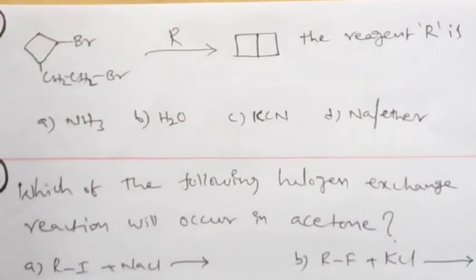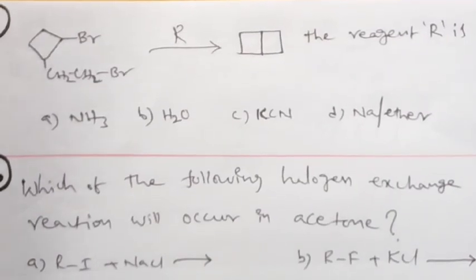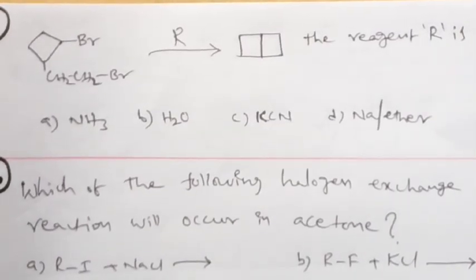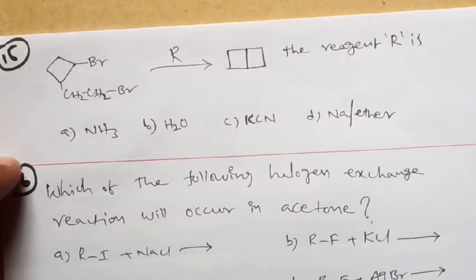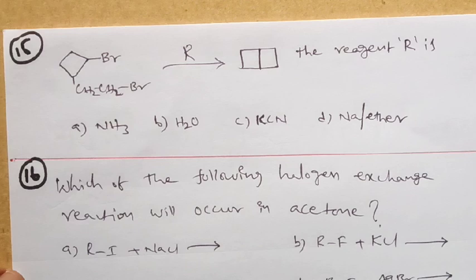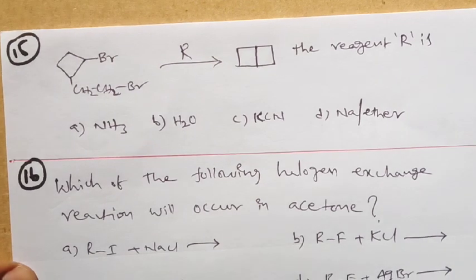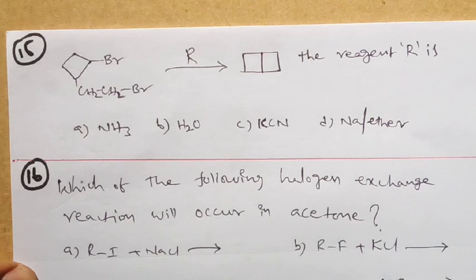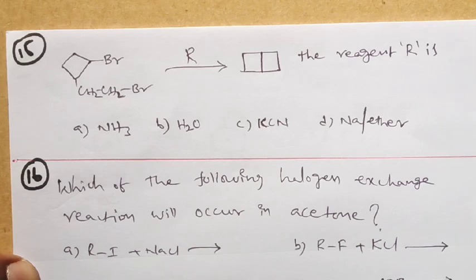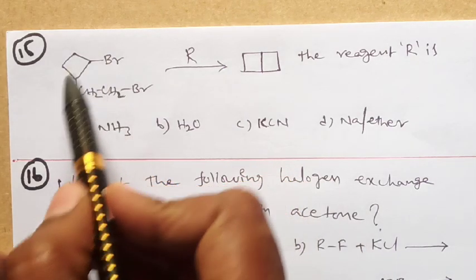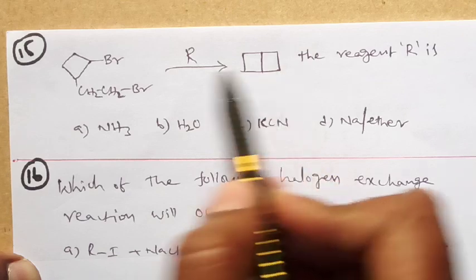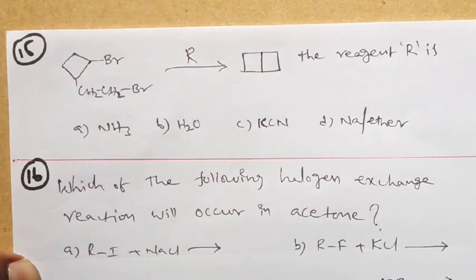This is also one of the important models. It is not present in the textbook actually, but you can guess it. See there, a four carbon chain is given, with Br at one place and CH2CH2Br at another place. Some reagent R is used, and it is converting into the cyclic form. So the reagent R is, observe here, small logic here also. Haloalkane is converting into alkane. Haloalkane to alkane, which is the reaction? It is very simple. It is Wurtz reaction.